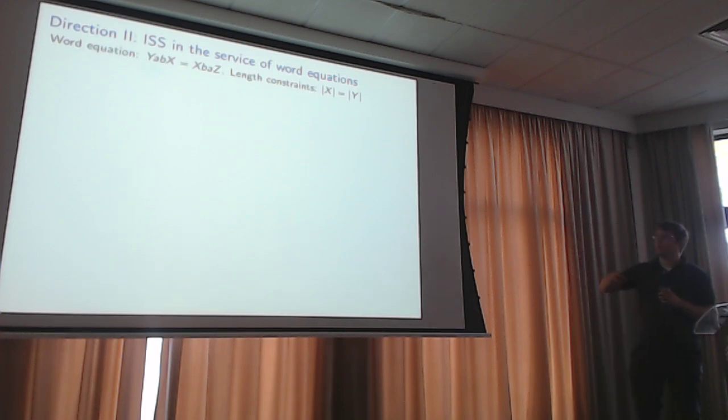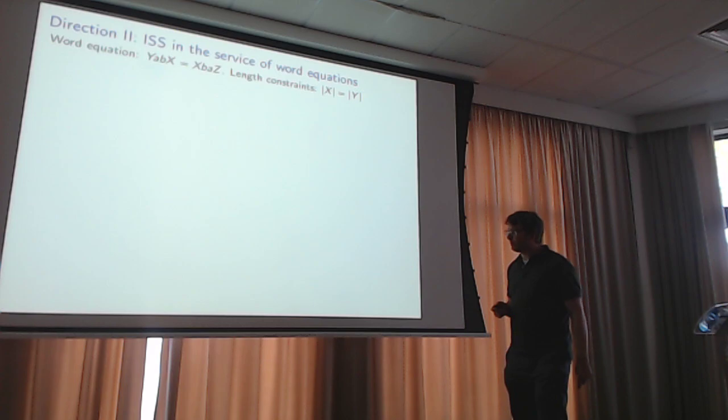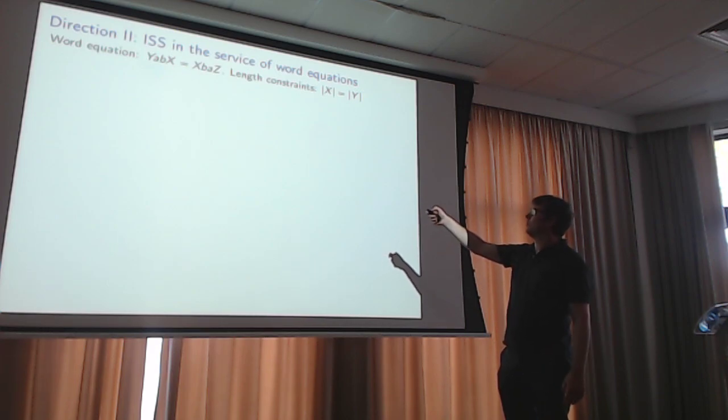And people have looked at word equations for many, many years. Originally, Markov thought that proving word equations undecidable would be a way of showing that Hilbert's 10th problem is undecidable. But it turned out the other way. Word equations are decidable, and Hilbert's 10th is still undecidable. So that failed. So they were studied for a long time.